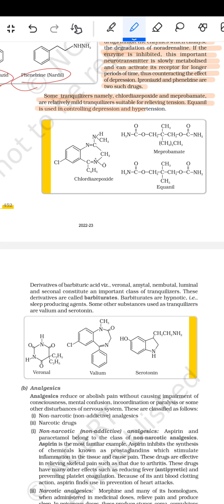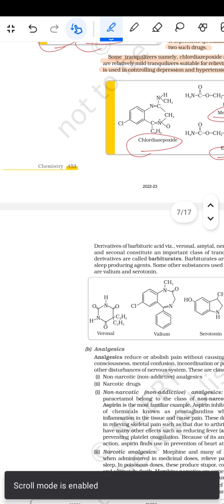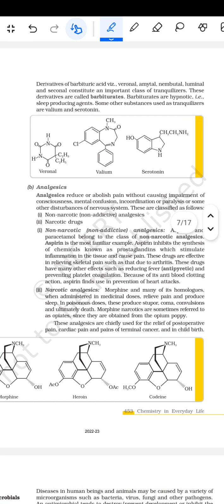Equanil is used in controlling the depression and the hypertension. तो ये chlordiazoxide दिया हुआ है, ये equanil दिया हुआ है, ये meprobamate का स्ट्रक्चर दिए हुए है। उसके बाद फिर आता है derivatives of the